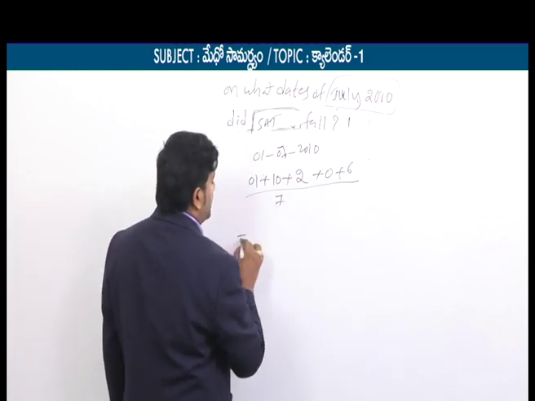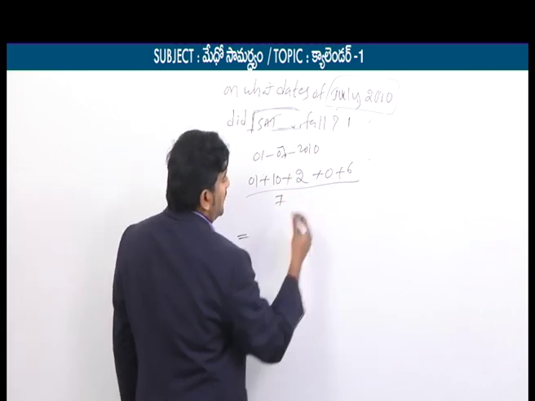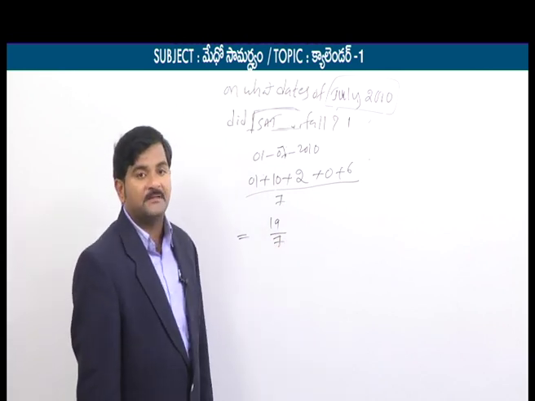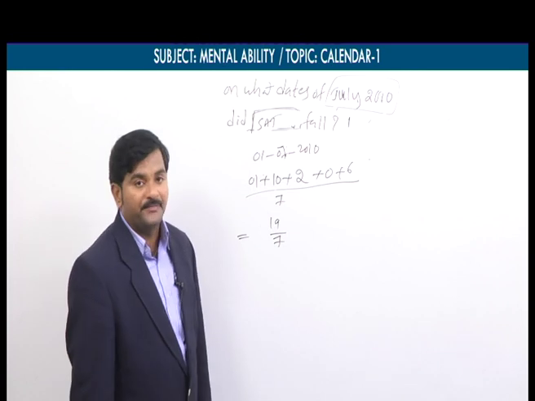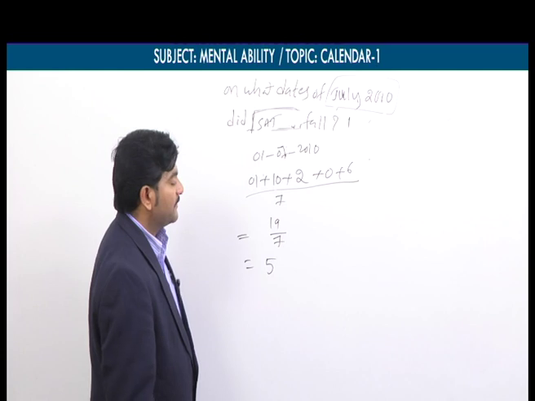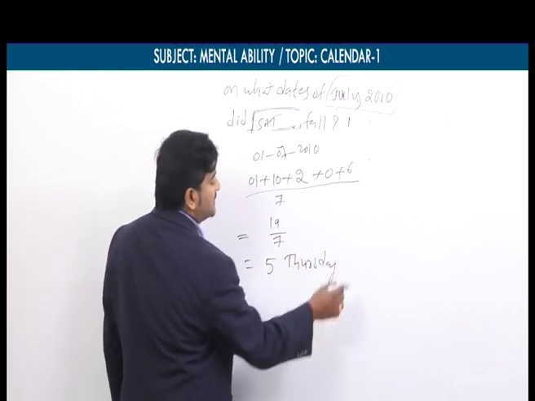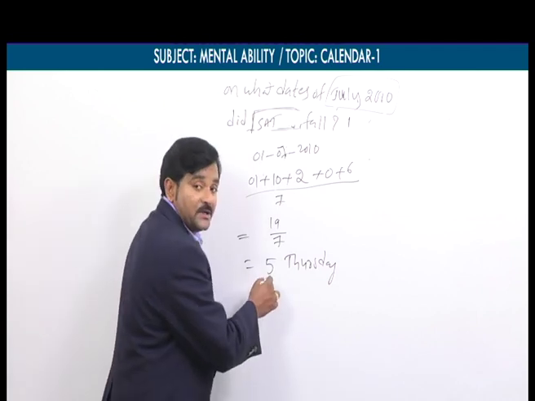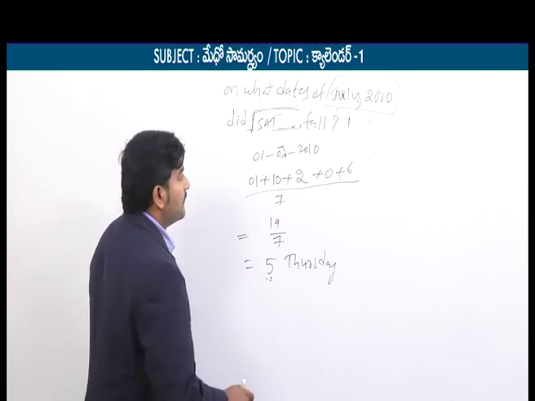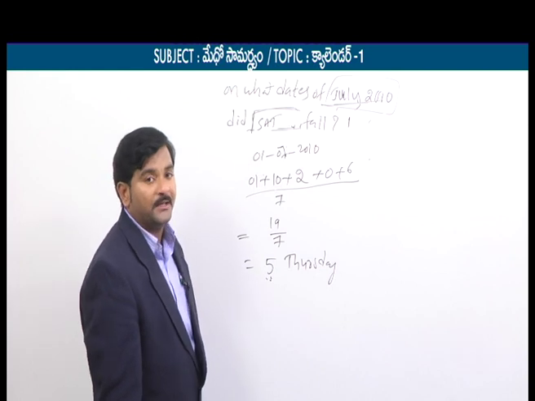Same parameters. I keep on repeating that. Next, 1 plus 10 plus 2 plus 0 plus 6, that is 19, divided by 7. 7 twos are 14. What is my remainder? 5. If I get remainder 5, which day will we get? Thursday. Is 5th Thursday? No, 5th is not Thursday. What it means is, July 1st is Thursday. July 1st 2010 is Thursday.